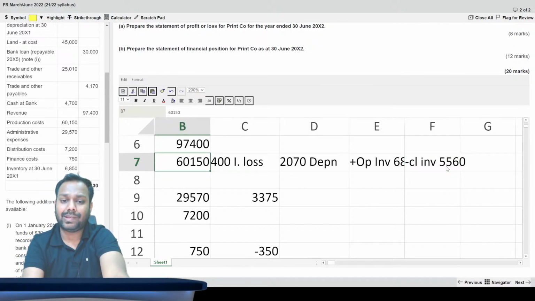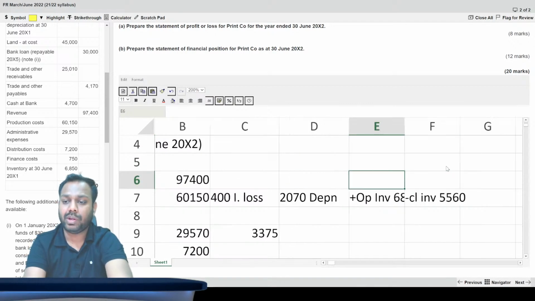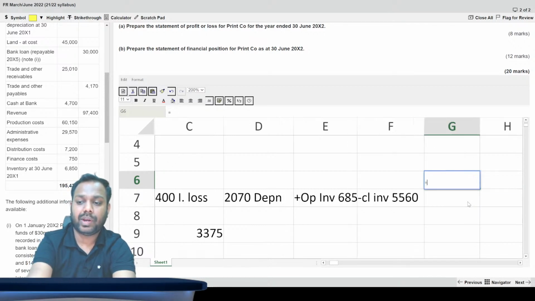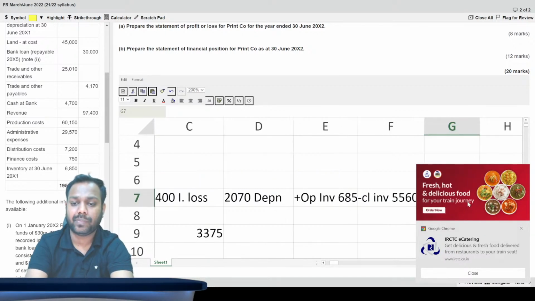Okay, now tell me what is the final figure of revenue. The final figure of revenue is this one, 97,400 only.